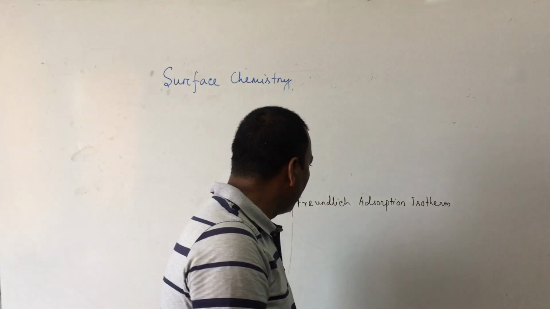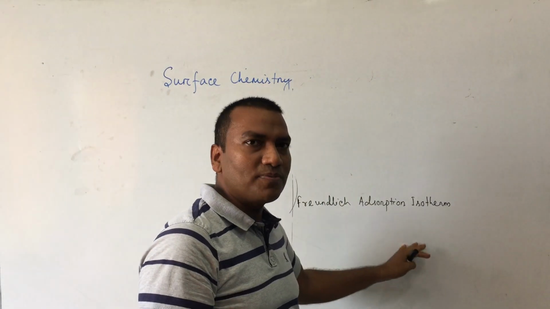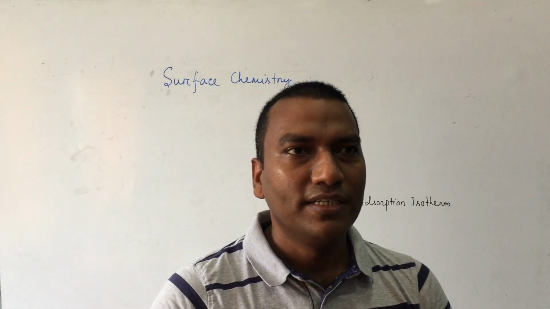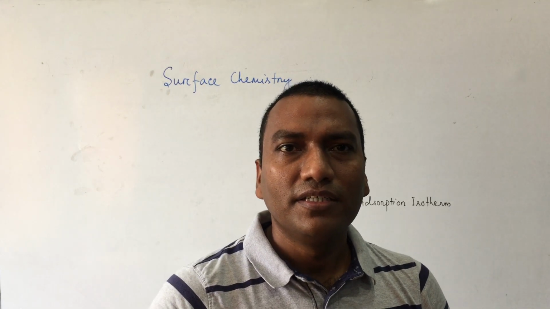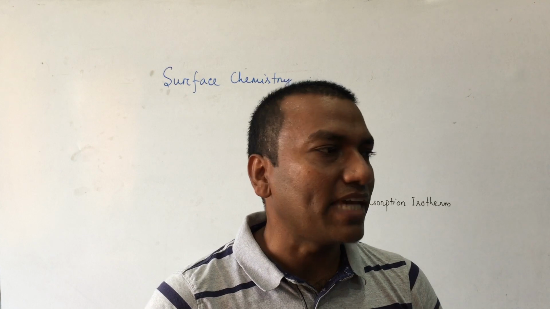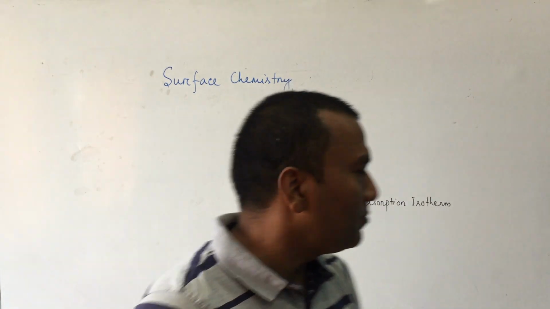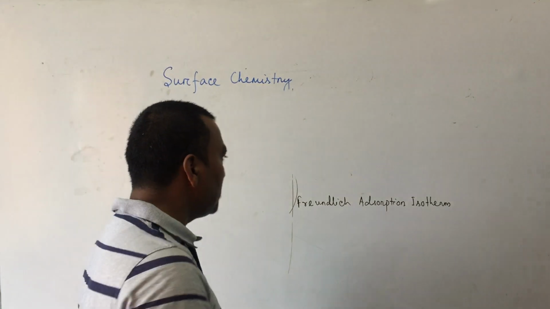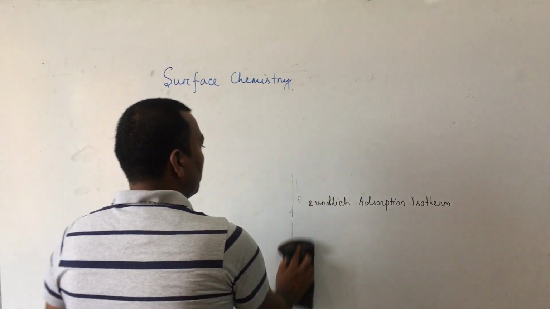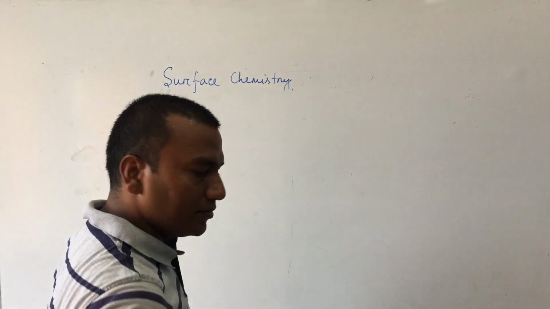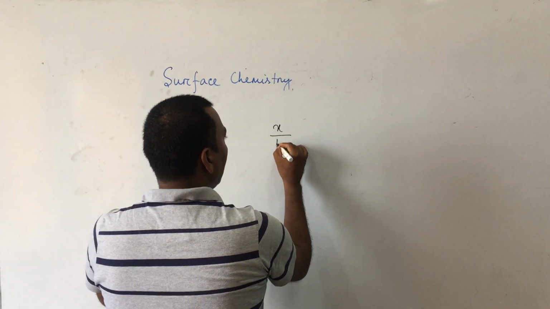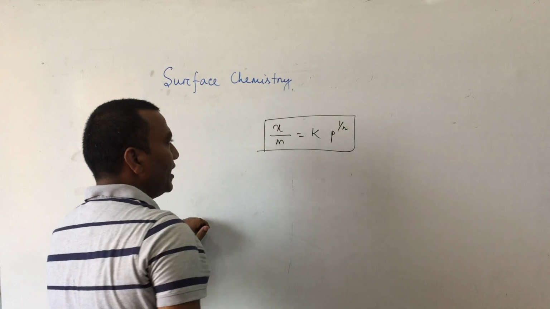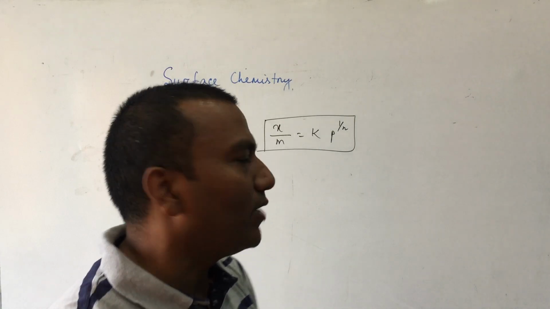The next part is the Freundlich adsorption isotherm. Isotherm, you know, from Boyle's law we have read, is a graphical representation at constant temperature. This is known as an isotherm. Here, the scientist Freundlich explained the Freundlich adsorption isotherm. It is one mathematical equation or empirical relation: x by m equals k into p to the power 1 by n.